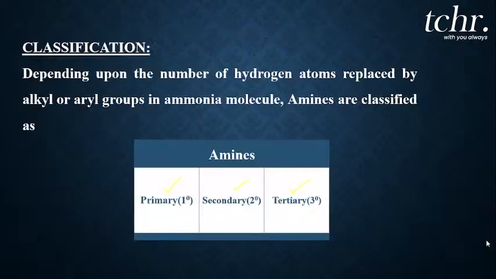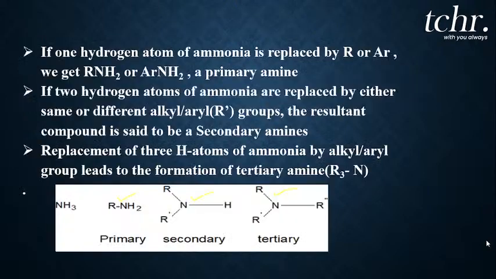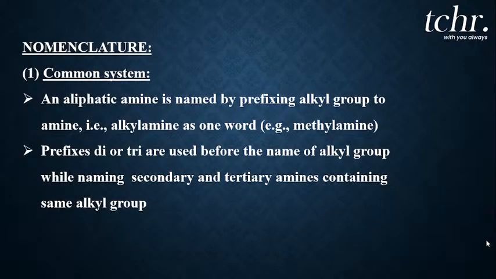After that, you all understood the classification of amines, what are primary amines, secondary amines, and tertiary amines. The classification part is clear for you all, right? After the classification, the very important part of amines is nomenclature. How to name the amines in the common system, also how to name the amines in the IUPAC system, I hope is clear for you. And I hope this session has helped you a lot to understand all the basic things necessary to further study the amine chapter.